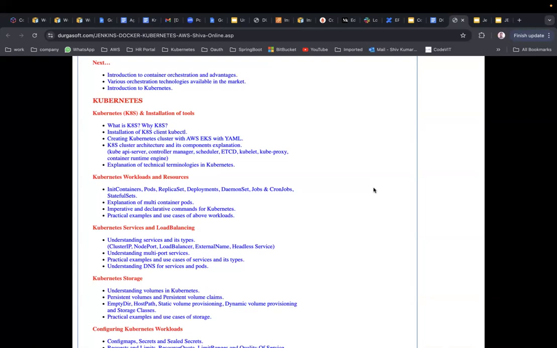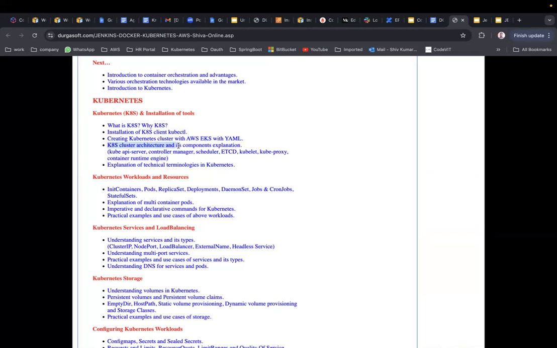AWS EKS is a bit costly, while kubeadm and Minikube are very low cost. So for the low-cost people, I am mentioning the kubeadm cluster and Minikube cluster, and the people who have an organization AWS account can practice with AWS EKS. So I'm going to explain these 3 ways of creating a cluster.